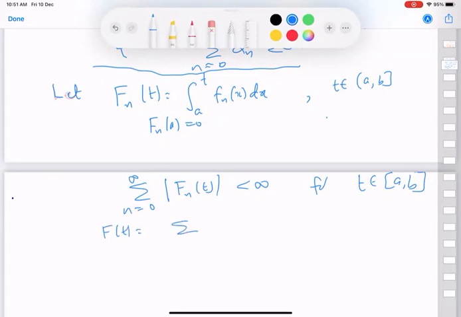F(t) is equal to the summation n equal to 0 to infinity of f_n(t), which is well defined in our rules that we have, because it is absolutely convergent. So this is defined, and